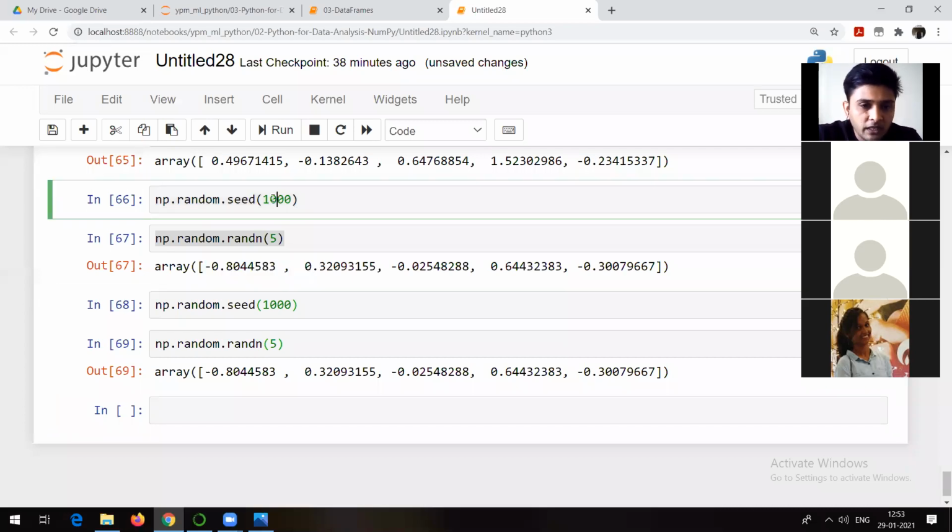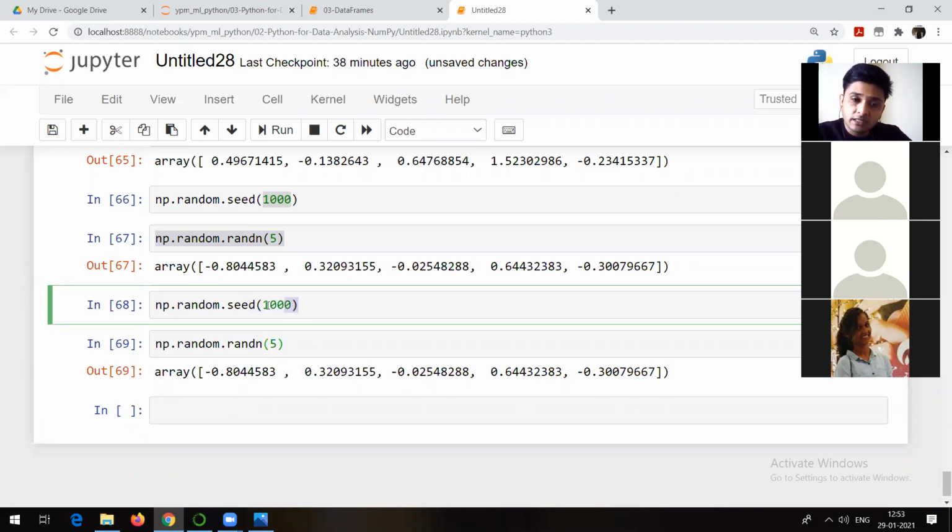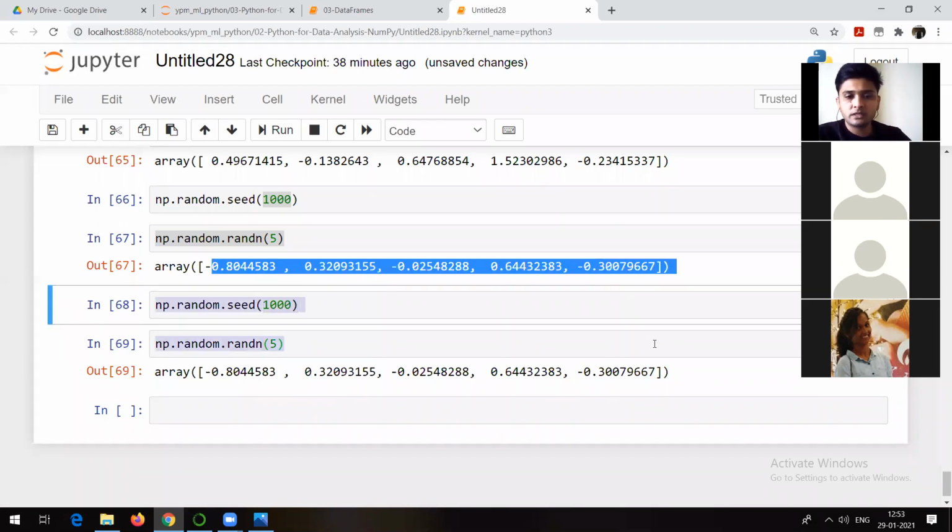So this number inside the seed signifies the variety of the values which you want to generate with the help of random. Are you getting my point? Yes, sir. If you run the seed command with the same number inside the bracket, you are going to get the same values. I hope it's clear, right?